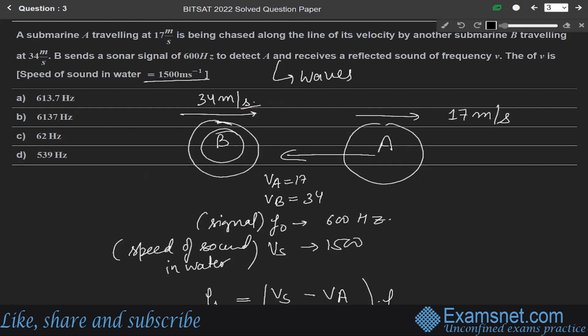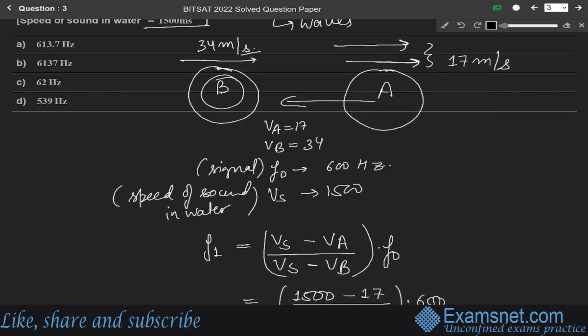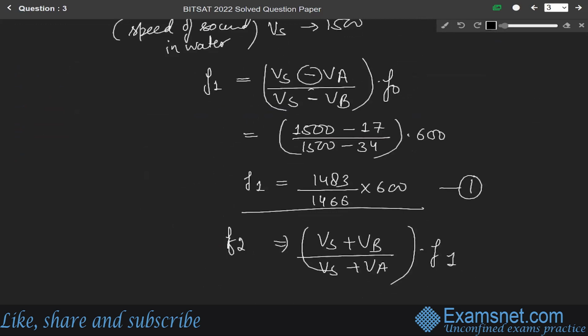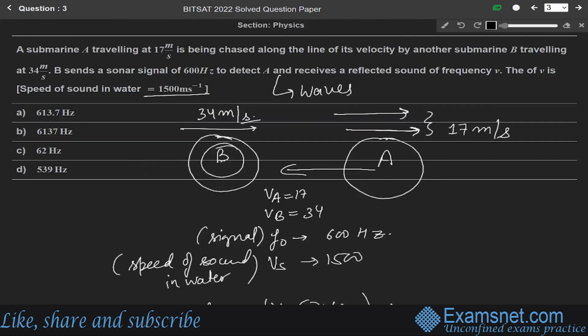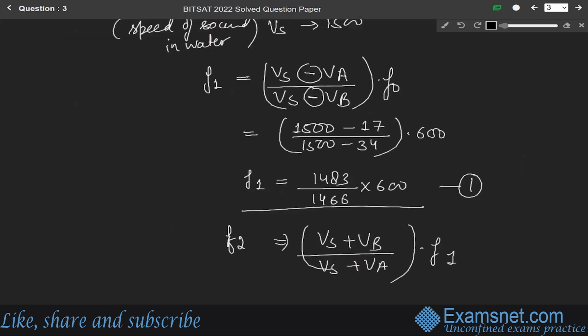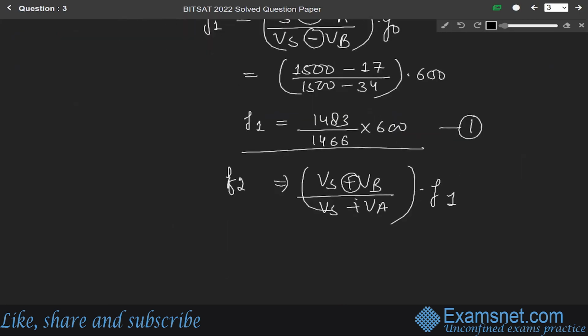See, since the submarine B is sending a signal in this direction and submarine velocity is also in this direction, since both are in same direction, that's why we have used the negative sign here. Okay. And when the signal that is reflected by A is towards B, means B is traveling in this direction and signal is traveling in this direction, means these are opposite but tending towards each other. That's why we have used the sign positive here.